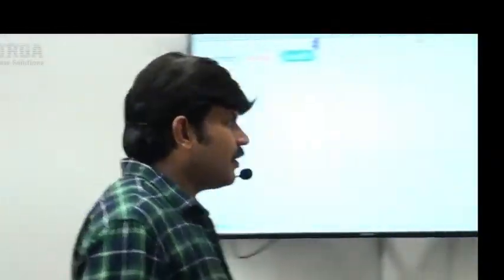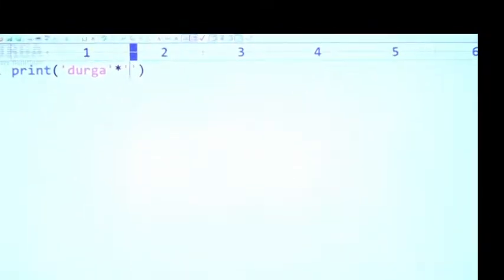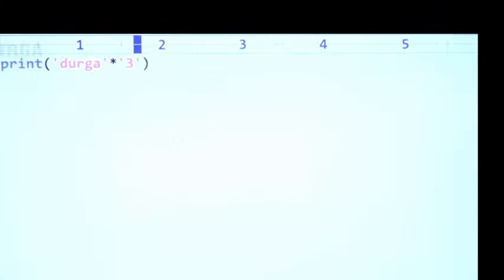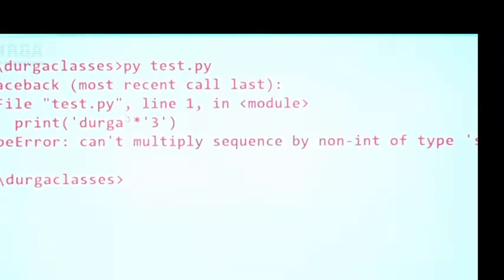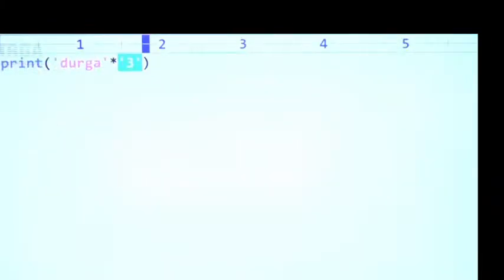Observe here, I am trying to take 3 within quotes, so both are string type. It is a string, and the second one is also a string only. Now have a look. Type error: can't multiply sequence by non-int type of 'str'. Type error we are going to get.